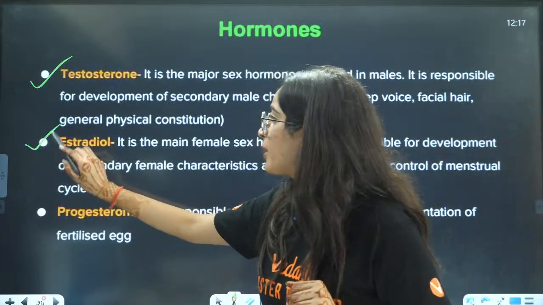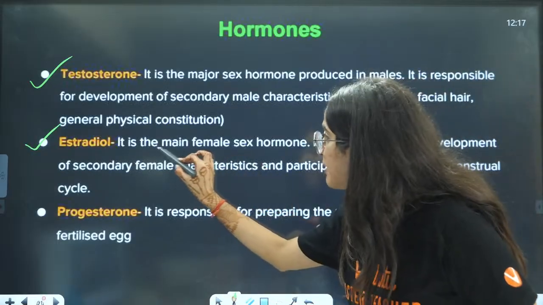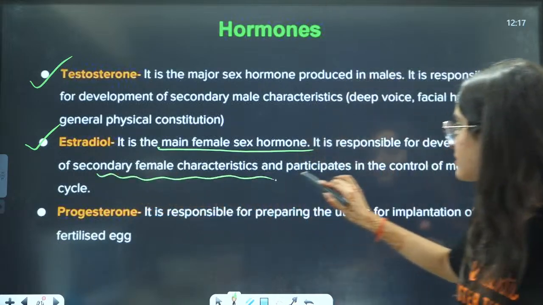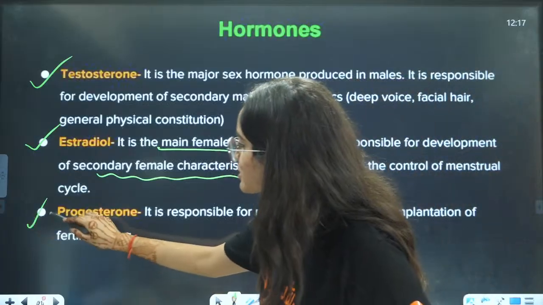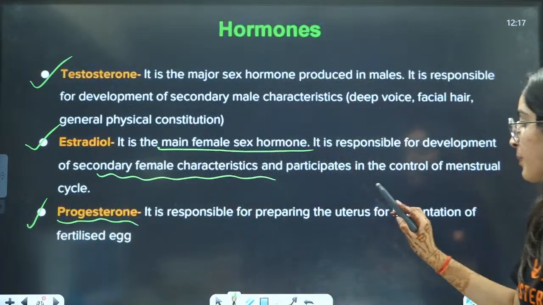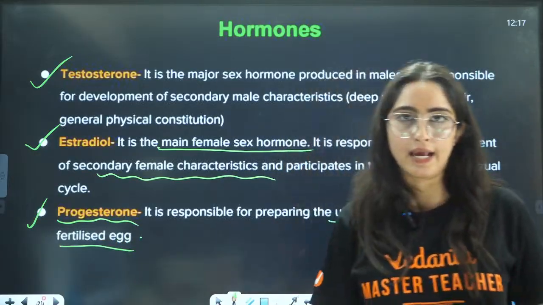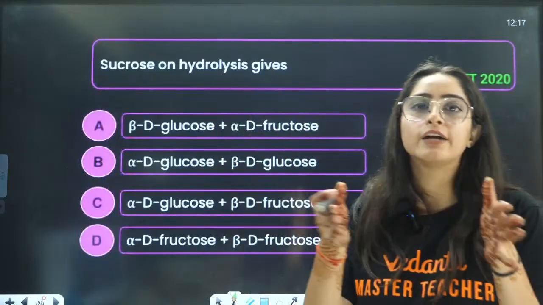If you talk about estradiol, this is the main hormone produced in females. It is responsible for development of secondary female characteristics and control of the menstrual cycle. Next is progesterone. It is responsible for preparing the uterus for implantation of the fertilized egg. So these are the different sex hormones that define male and female.